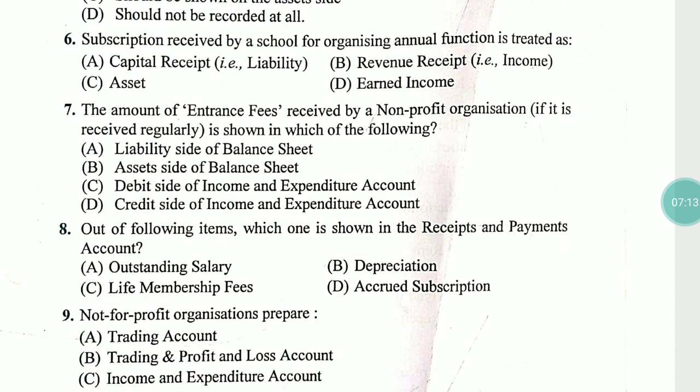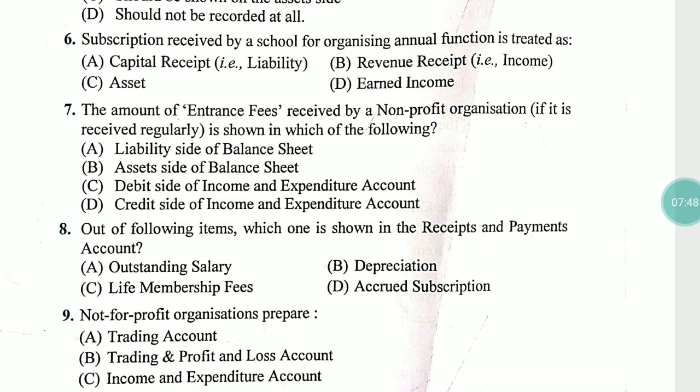Now the question is: the amount of entrance fees received by a not-for-profit organization. Entrance fees is the entry fee for any member in the organization. So where is entrance fees shown in the not-for-profit organization? Let's discuss the options. First option is liability side of the balance sheet. Second is asset side of balance sheet. Third is debit side of income and expenditure account. Fourth is credit side of income and expenditure account.